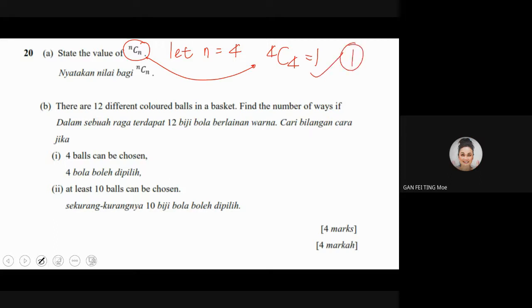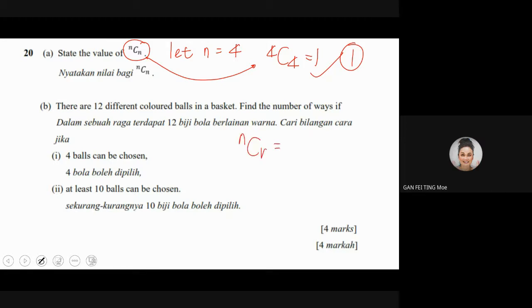But this is not good enough. Knowing how to answer this question is not good enough if you do not understand the concept, right? So what is NCN? By referring to the page of statistics, look into my second screen. Under statistics, you shall see number 8 and number 9. Today we are going to use these two formulas, number 8 and number 9. So the NCR formula, I write it here.